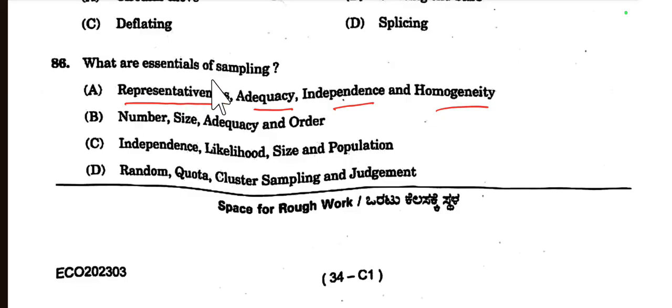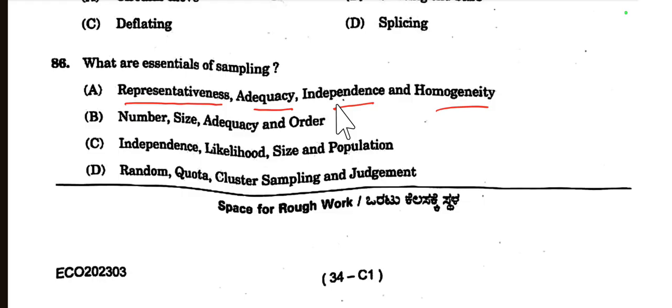Representativeness means the sample should accurately represent the population. Adequacy means the sample size should be large enough to represent the population, but not too large to be inefficient. The adequacy of a sample also depends on the variability in the population and the desired precision of the estimation.